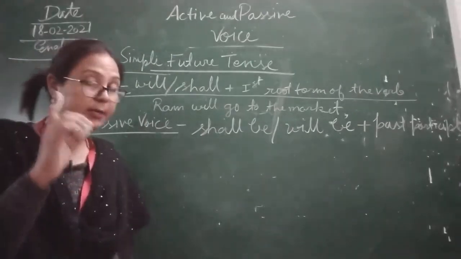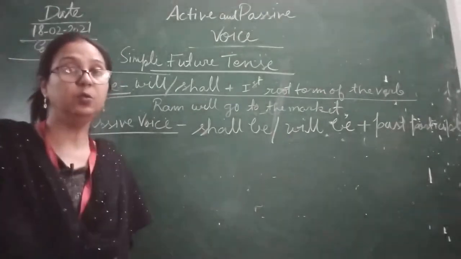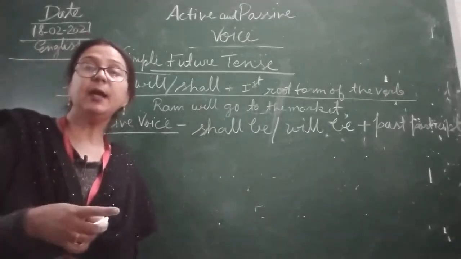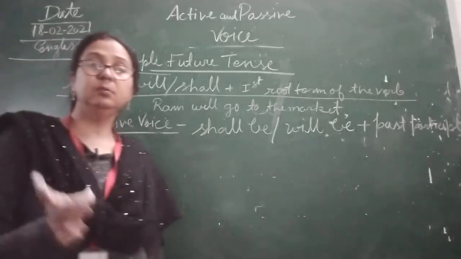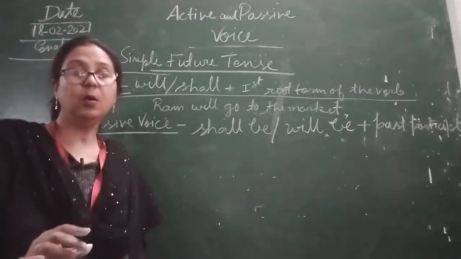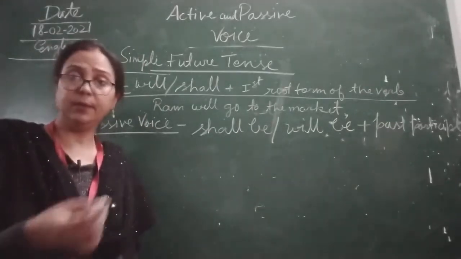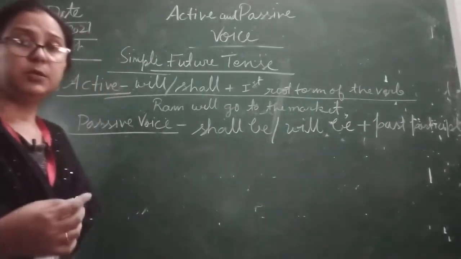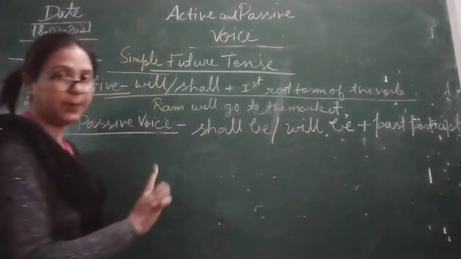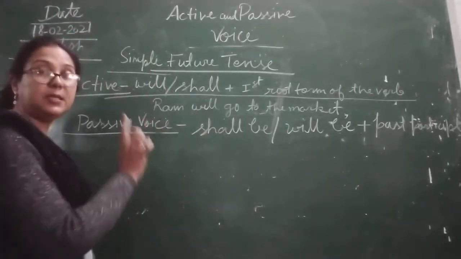While understanding this concept of grammar, you should write all the rules in a diary, because when the exam comes, you can revise thoroughly and no need to turn the pages of the grammar book. If you have written in a separate copy or diary, it will be quite easy to revise. Okay children. So here in passive voice we are using shall be and will be plus past participle. This is the rule for making simple future tense into passive voice.